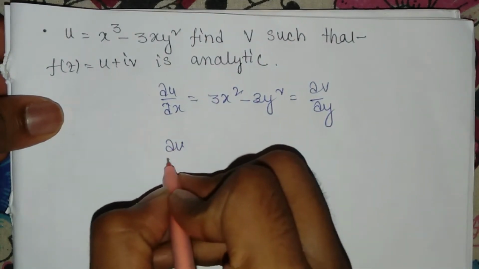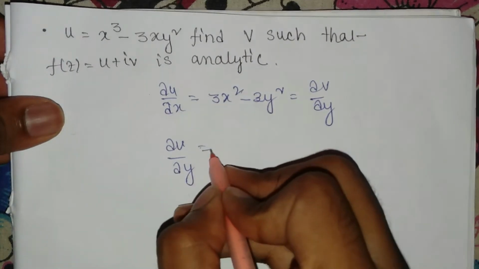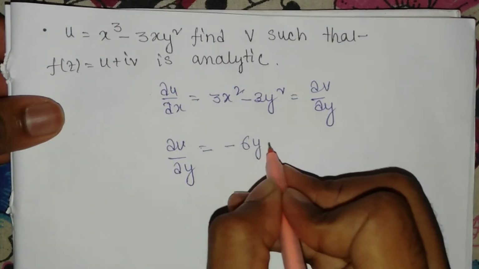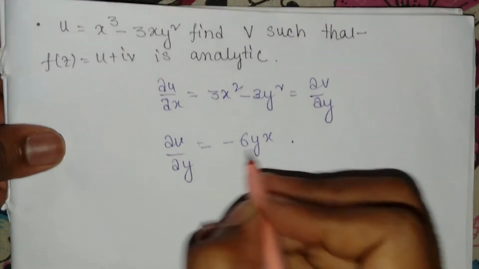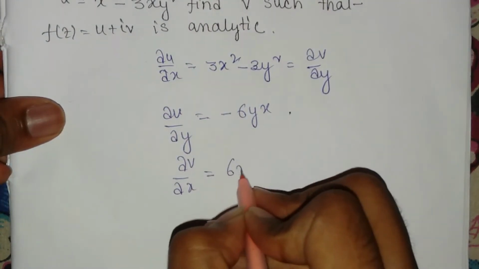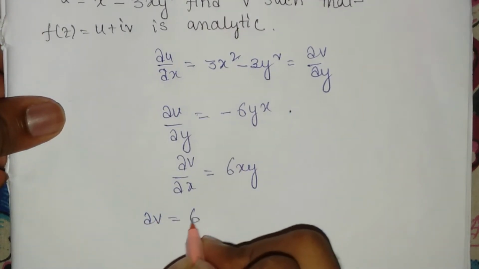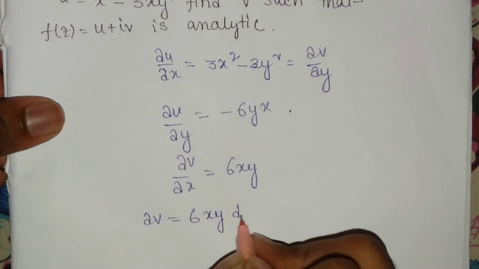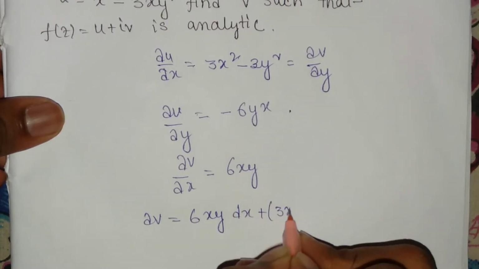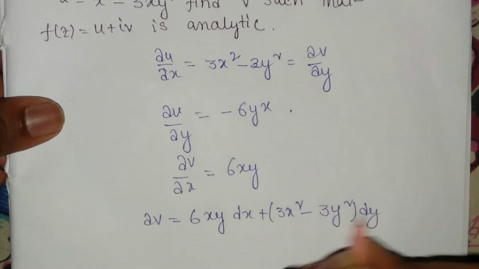Del u by del y is equal to minus 6yx, and del v by del x you will get 6xy. So dv is equal to 6xy dx plus (3x squared minus 3y squared) dy.